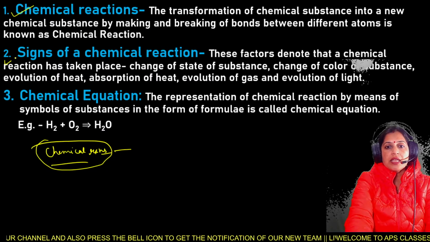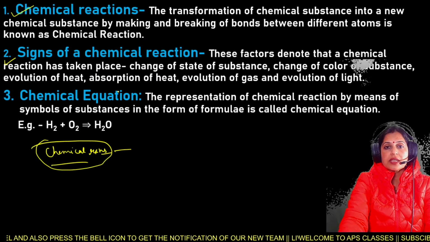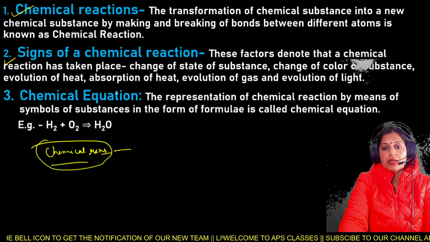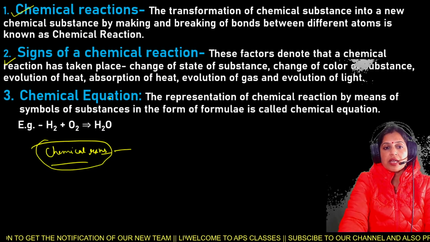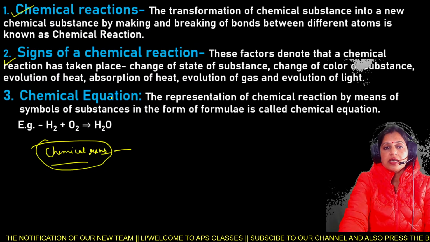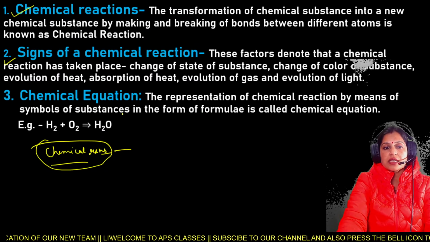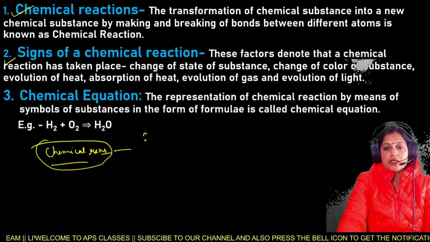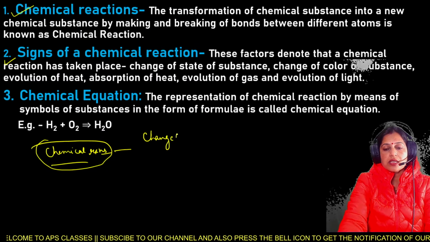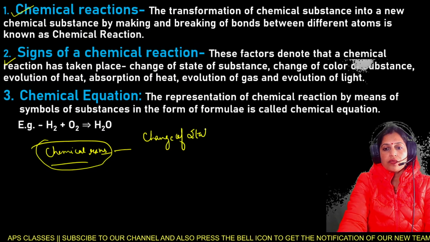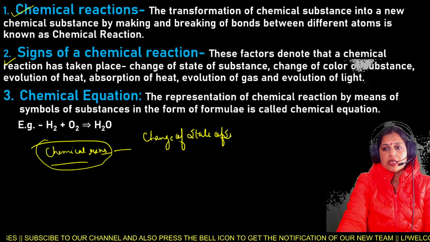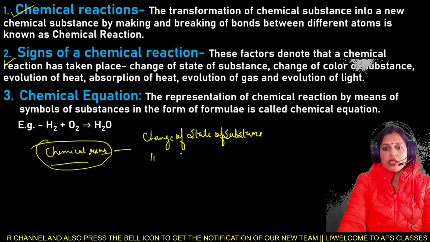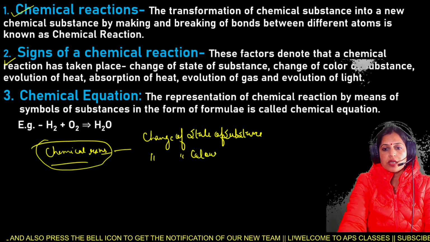Second one is signs of chemical reactions. What are the various signs related to chemical reactions? These factors denote that a chemical reaction has taken place: first, change of state of substance; second, change of color of substance.